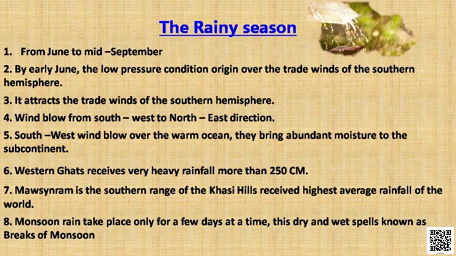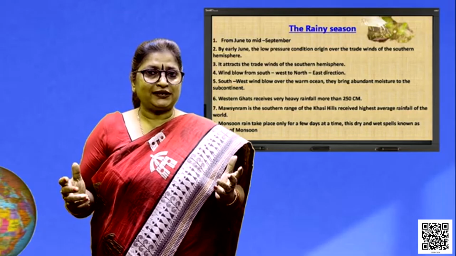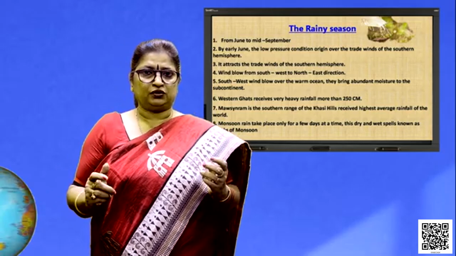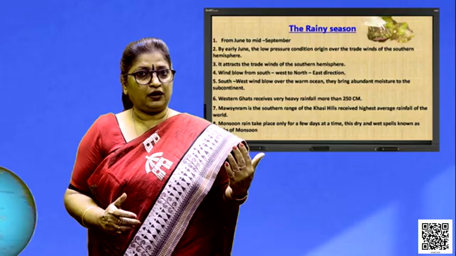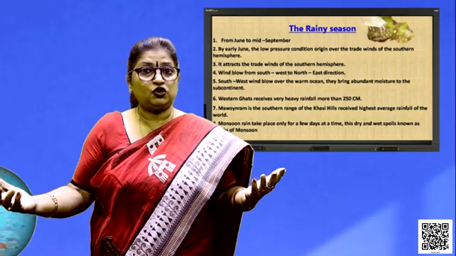This break is related to the movement of the monsoon trough. What is a trough? A trough is a belt of low pressure area that extends over a large area. As you all know, monsoon is very erratic in nature. Due to the wet and dry spells of the monsoons, sometimes it causes heavy rainfall in one part, while in the other part it may cause drought.